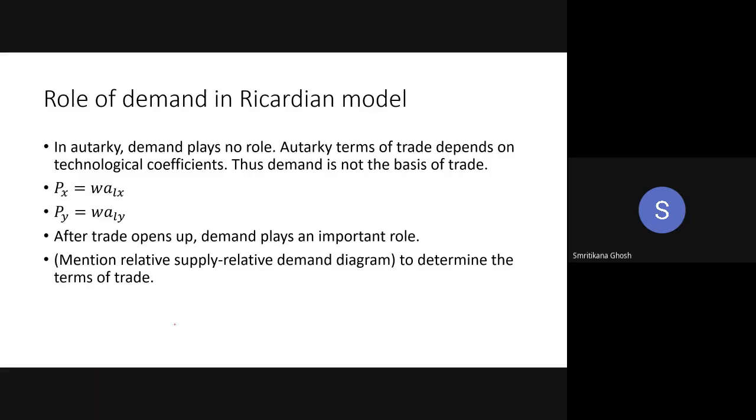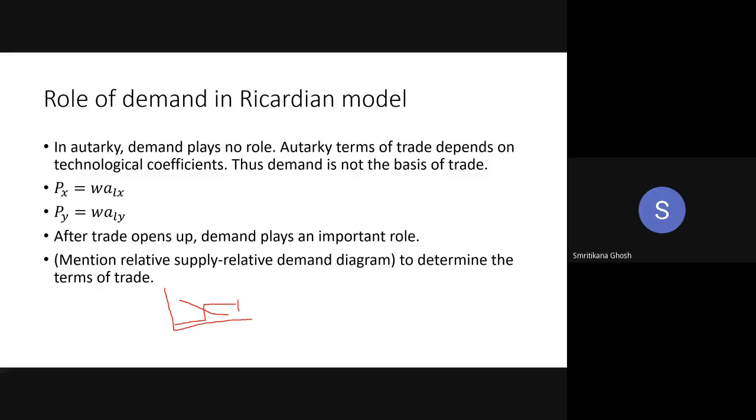It's like this. Can you remember this, then this, then this? This is your relative supply curve and your relative demand curve is here. And these are the axes. Can you remember this diagram in case of Ricardo? Yes, this is your relative supply curve.